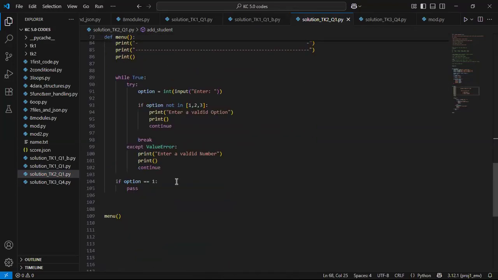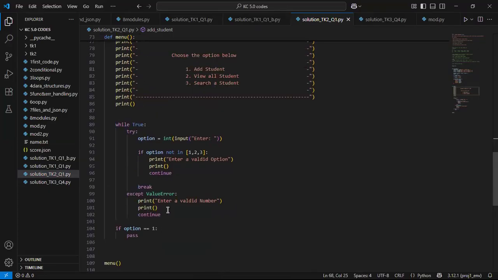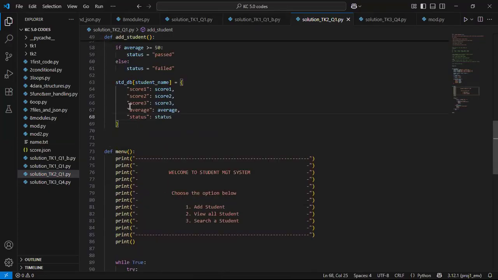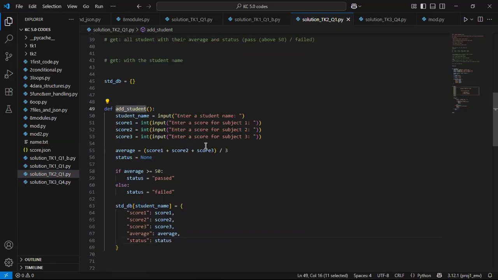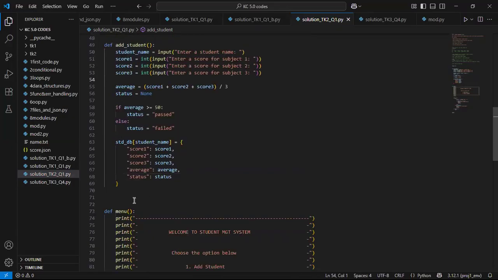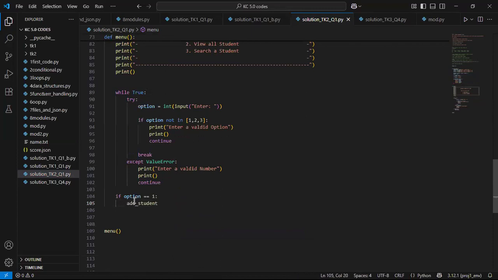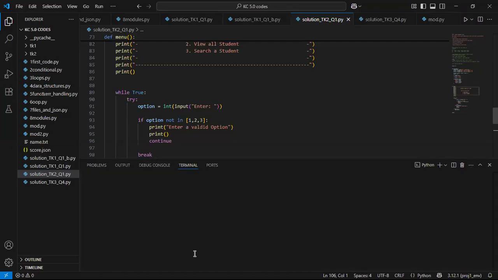So now what do I do? If my option 1 is 1, I'll do what? I will simply come here and invoke. I will call my function add students here and paste it there, and that will solve the problem. So let's test that out for option 1. All right.